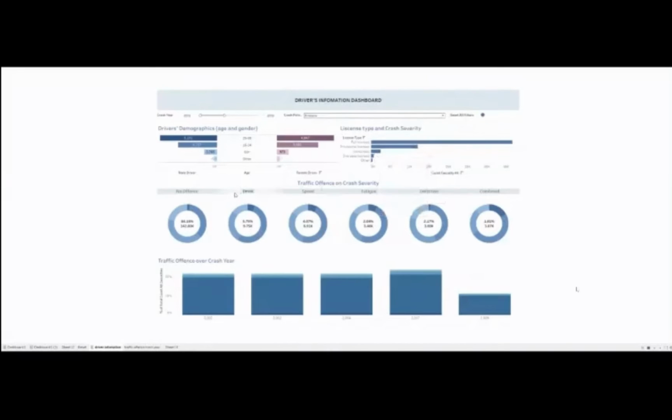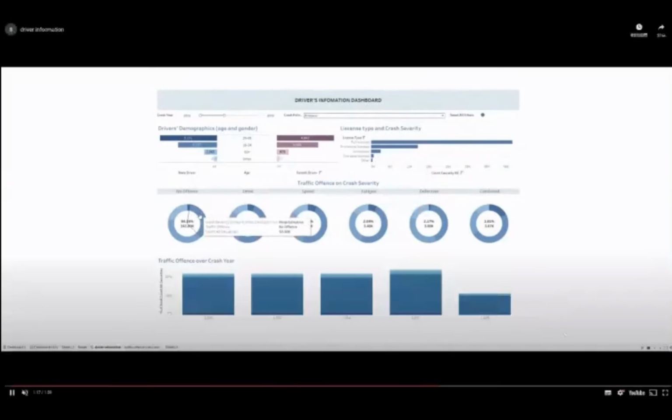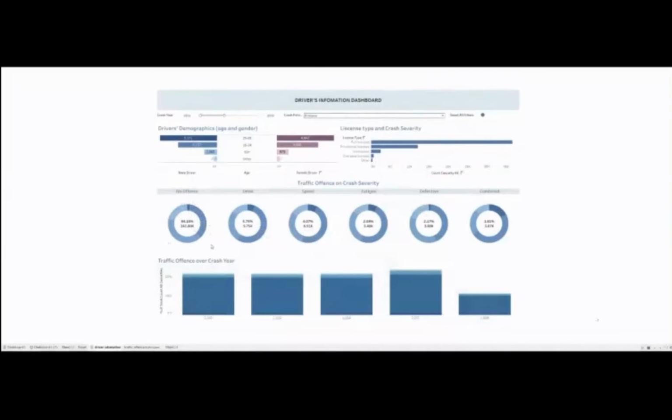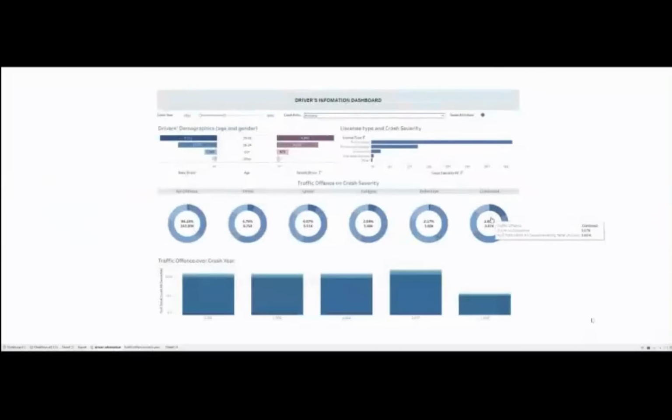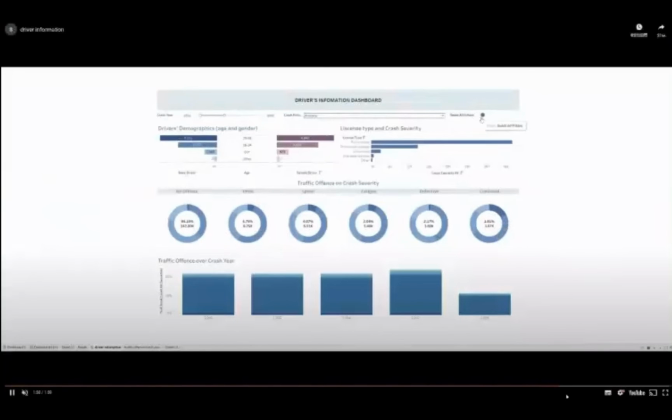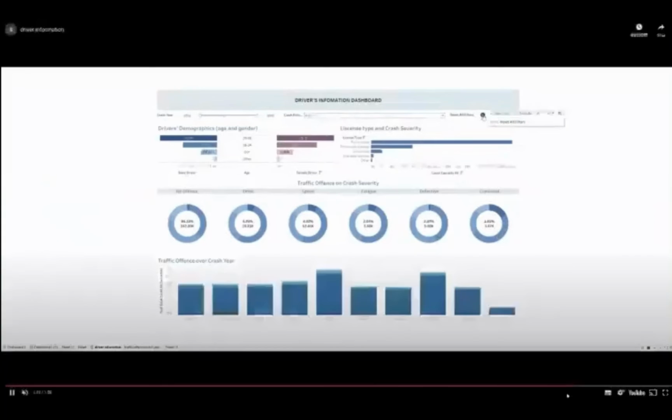So the third area for the driver's information is about the traffic offense. The six donut charts show the percentage of different types of traffic offense from left to right in descending order. And the color shows the severity of the crashes. The darker the color is, the more severe the crashes are. Normal, aka no offense, accounts for the largest amount of all crashes, whereas among offenses, drunk driving has the largest casualties. We can see that the fatality rate increases if the offense is mixed. That is to say, if the driver is drunk and speeding at the same time, it's very likely that the crashes are fatal. So I'm going to reset all filters for the last part.